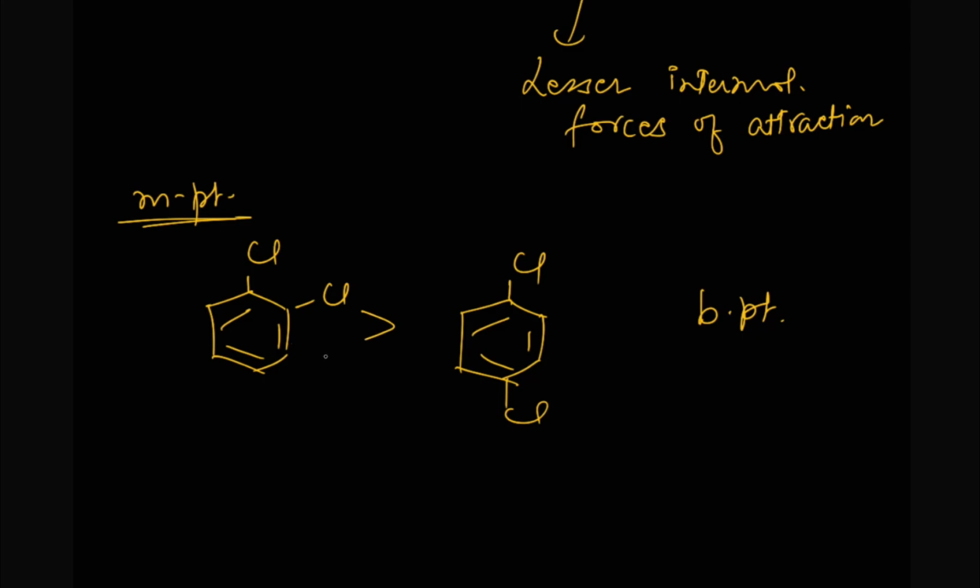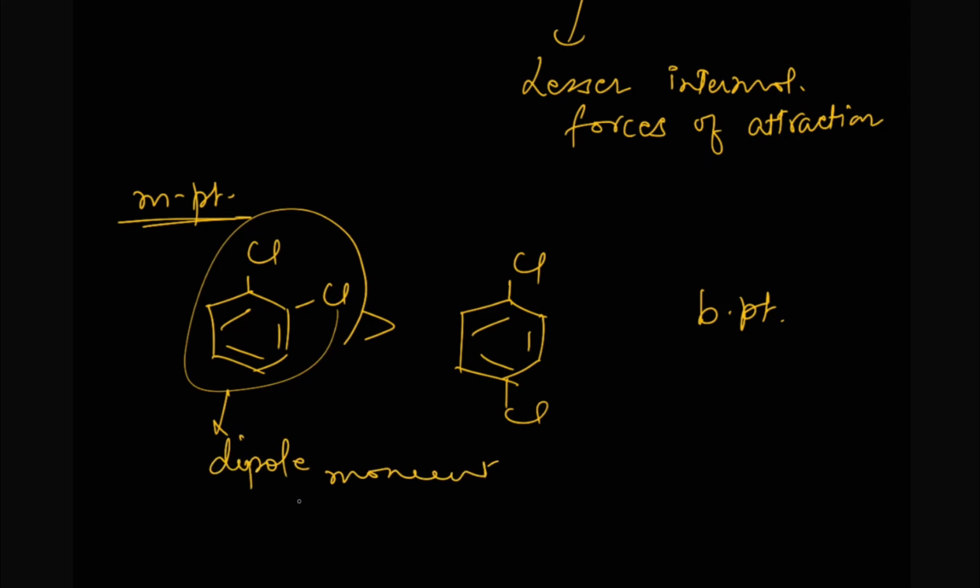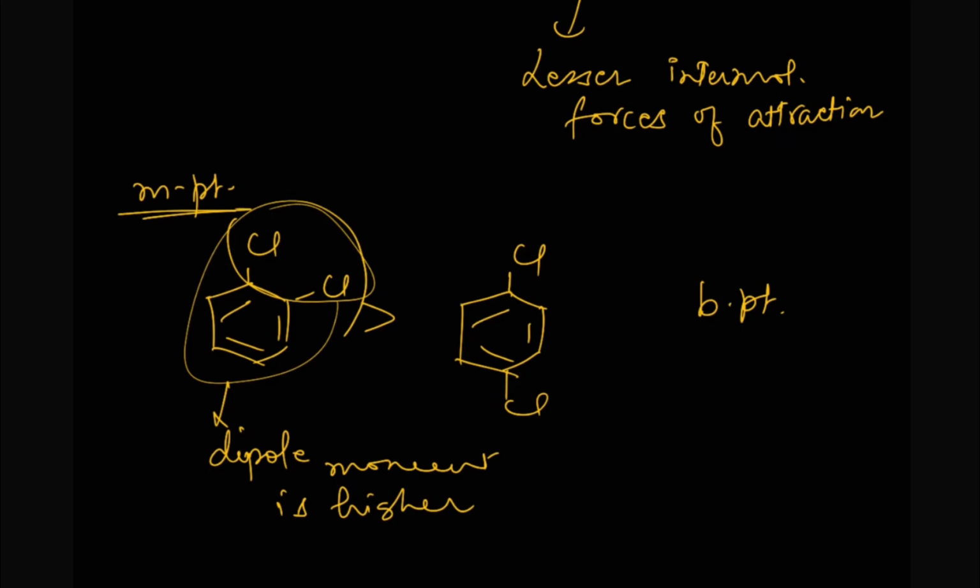Why is it so? Because in ortho the dipole moment is going to be higher. Why is the dipole moment higher? Because the two groups are present nearby. That is why the dipole moment will be higher, and that is why the boiling point will be higher.